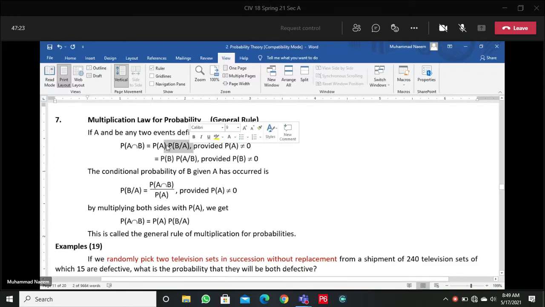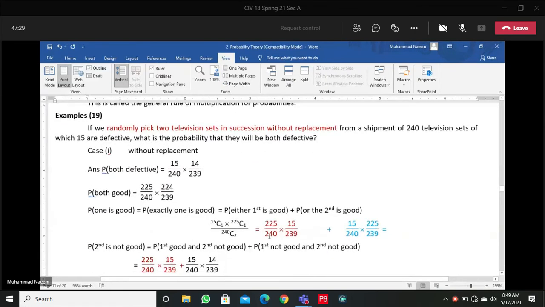If A is performed, depending upon examples to discuss, what is the probability that both are defective? Both are defective in our sample.